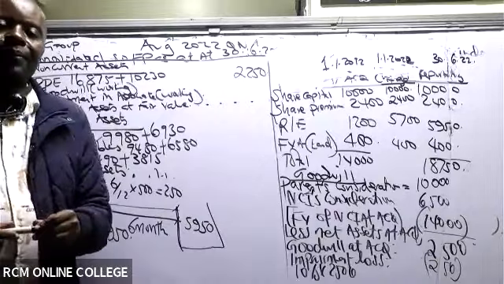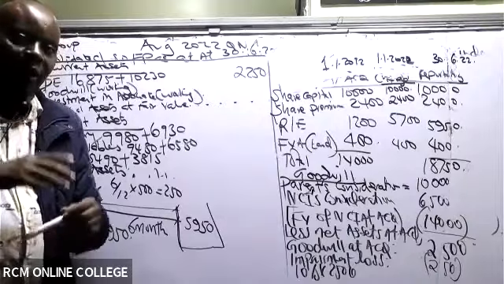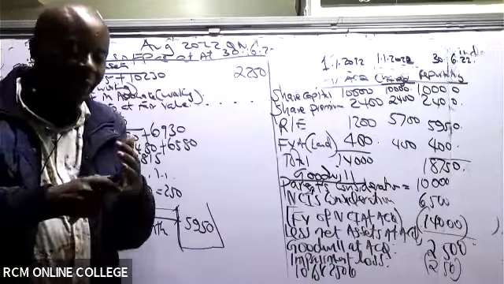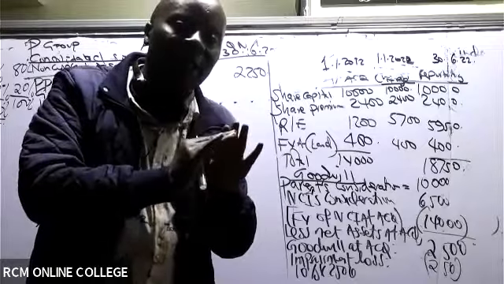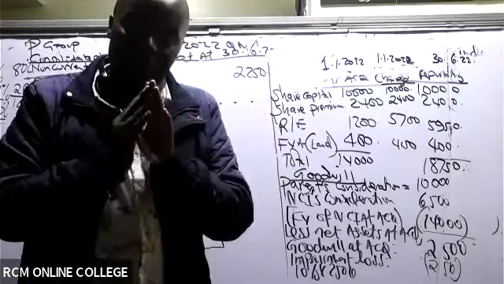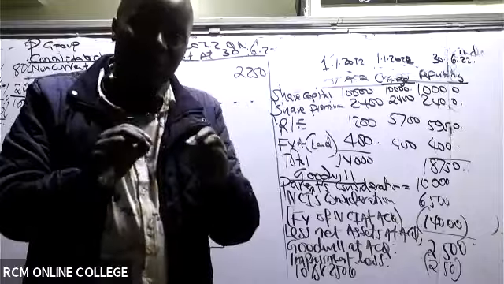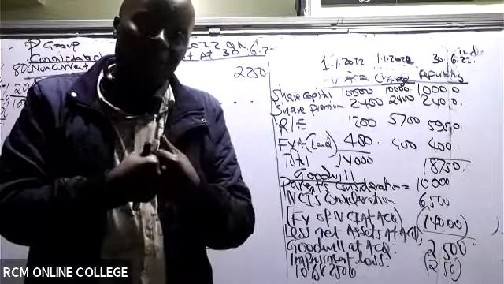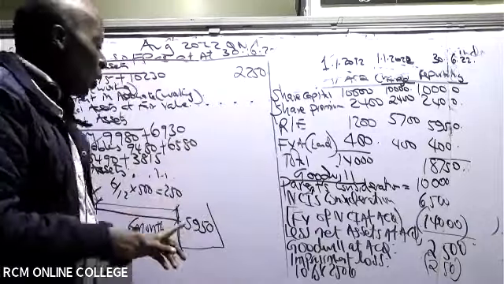Remember this concept of working with profits that we have encountered before, where the examiner, instead of giving you the exact retained earnings on a certain date, tells you that the subsidiary made a profit of this much. So you do your own apportionment. But the most important thing is for us to appreciate that by the end of the year, the total retained earnings is 59.50.